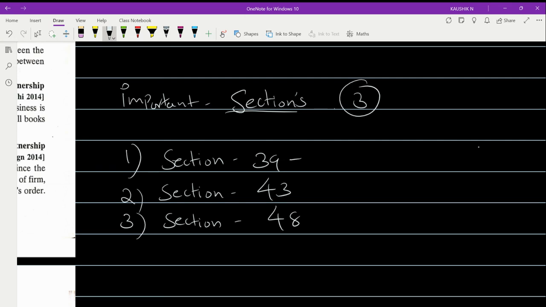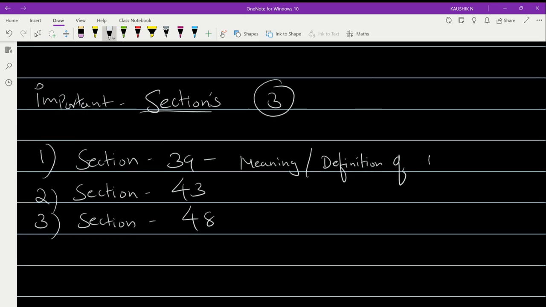Significance: section 39 talks about the meaning or definition of dissolution.